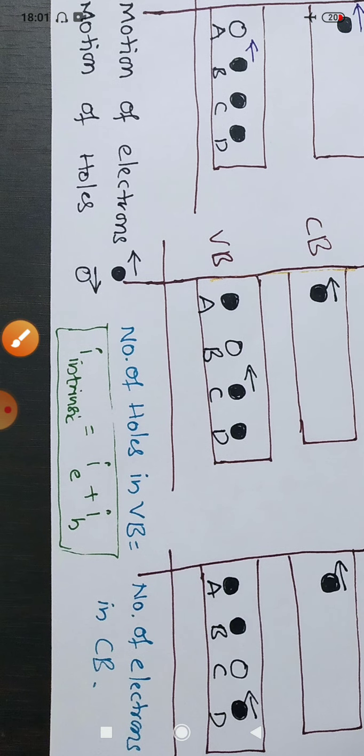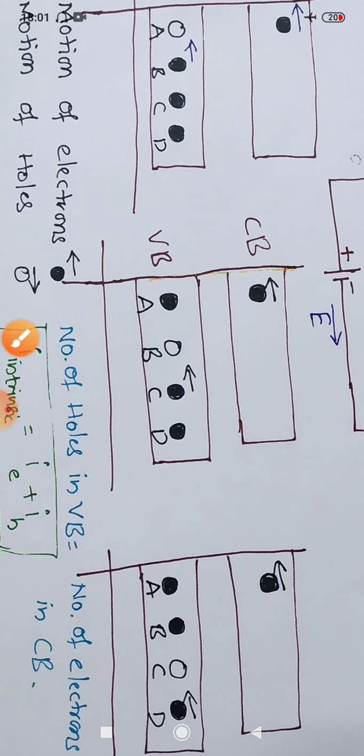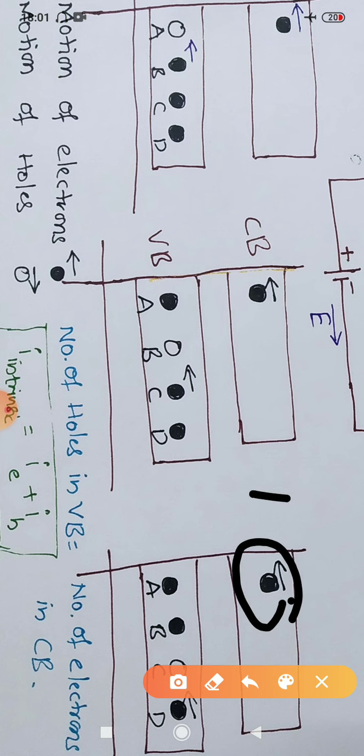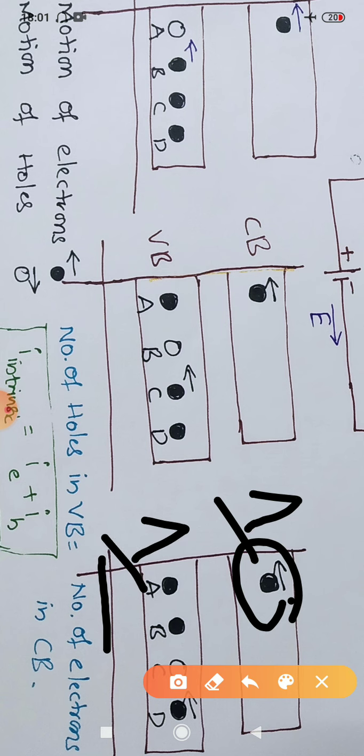And here one more thing I want to emphasize, that the number of electrons in the conduction band here is 1. In a similar way, the number of holes in the valence band is also 1. So in a pure or intrinsic semiconductor, the number of holes and electrons are equal. That means the number of electrons present in the conduction band equals the number of holes in the valence band.